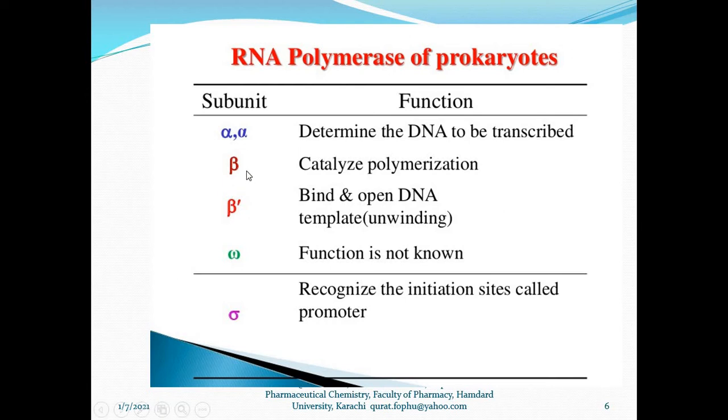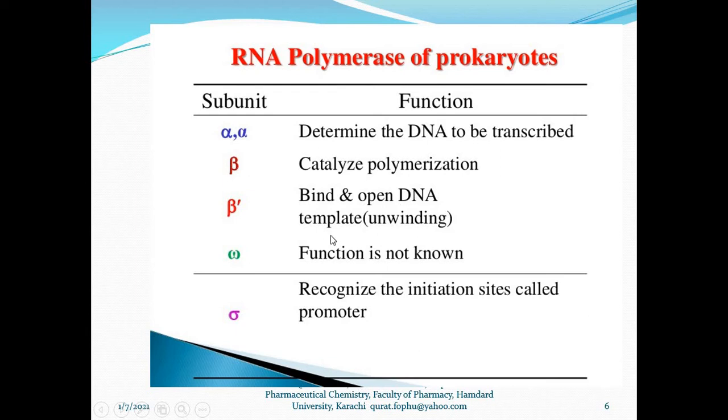The beta subunit of the RNA polymerase catalyzes the polymerization. What is this polymerization? The beta subunit adds new nucleotides, corresponding to the nucleotides present on the template strand, at the transcription site. The beta prime subunit performs the unwinding function, the same as the helicase enzyme, so it unzips the two strands of DNA.